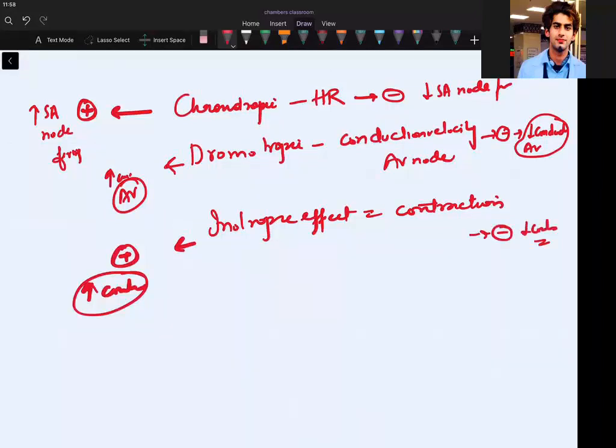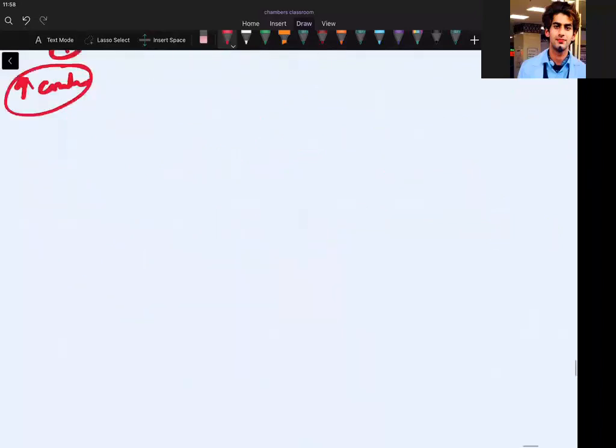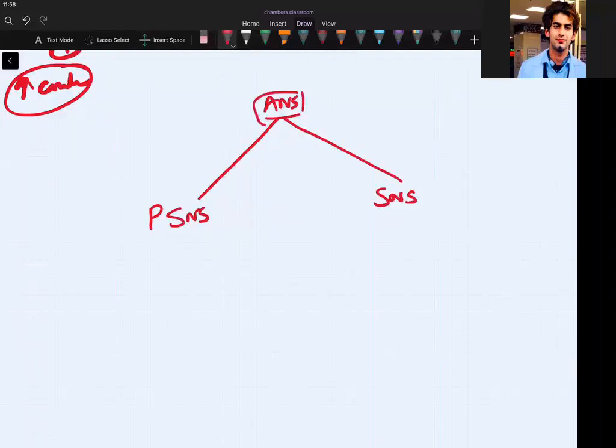Is it difficult? Now we have two systems which are working, which I have taught you: the parasympathetic nervous system and the sympathetic nervous system, which are part of the ANS, the autonomic nervous system. The parasympathetic effect is primarily on your SA node, atria, and AV node.